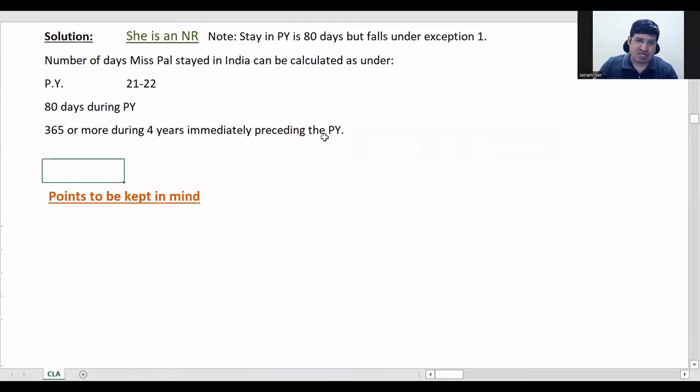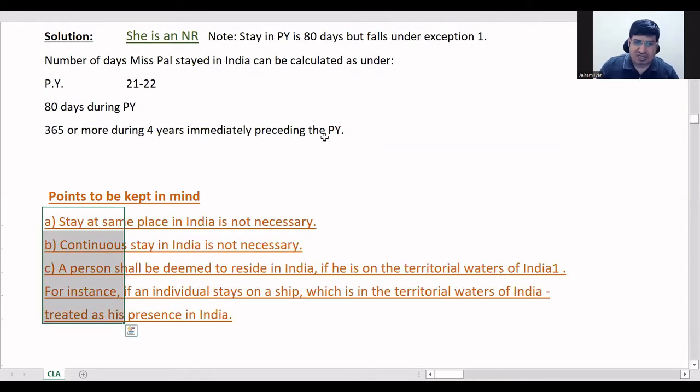Okay, so here we'll see if any additional points are there. These are certain important points. For residential status, you don't have to stay in the same place. Say from a foreign country you have landed in Delhi, then you have moved to Assam, then to Karnataka, then to some other place within India. That is all fine. You can stay anywhere in India. Movement within India is not a problem at all. Only what is to be seen is when he has come into the Indian border and when he has gone out of the Indian border. If anything is given regarding movement within India, you need not consider that.